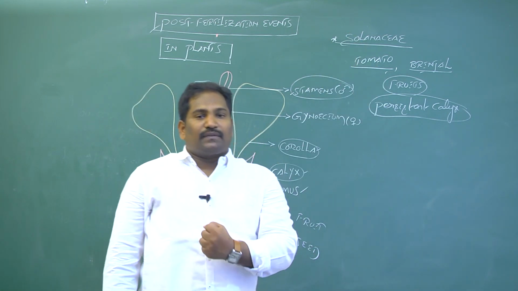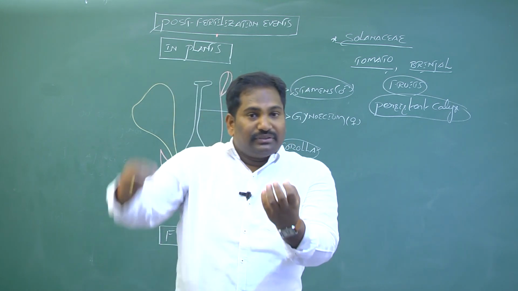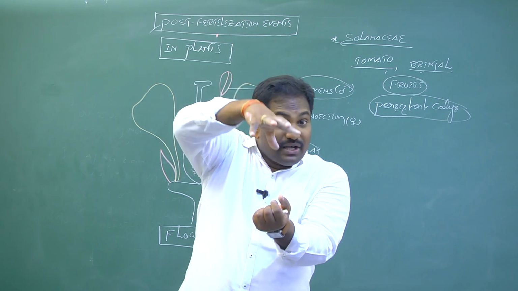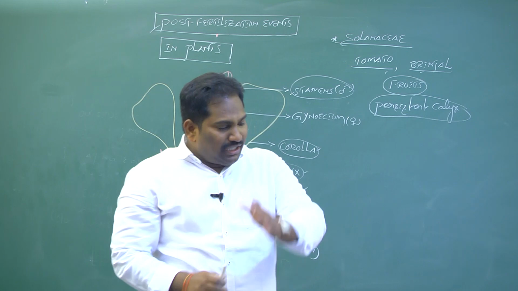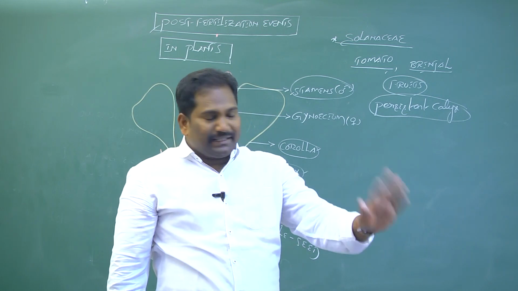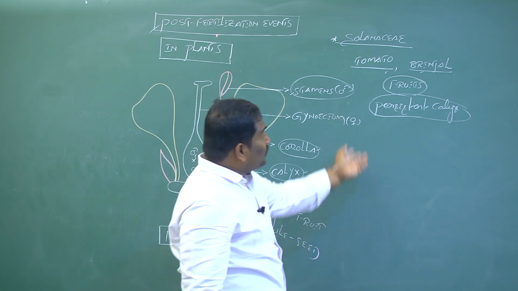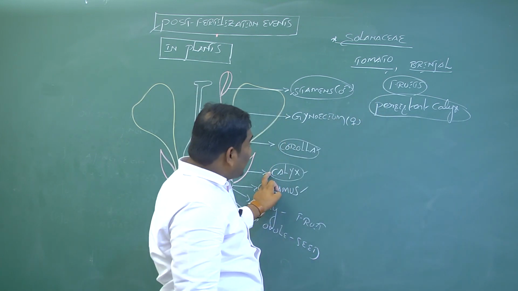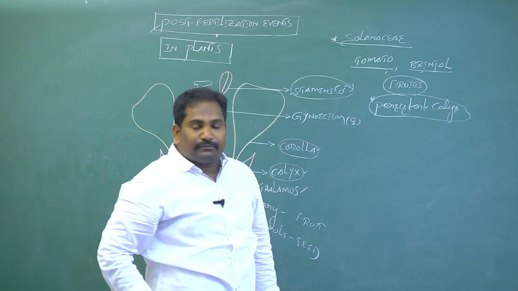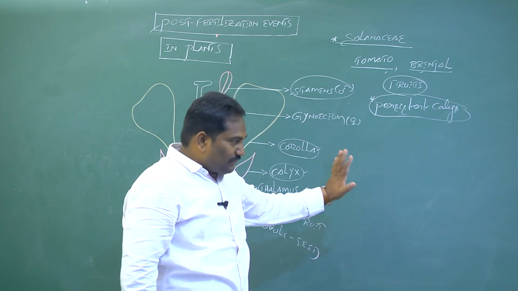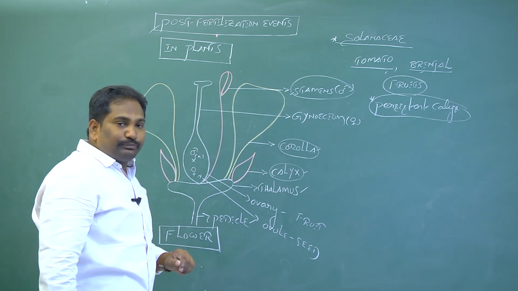If you see the fruit of tomato and brinjal, the green structures present at the top of the fruit are nothing but the calyx. Generally the calyx falls down after fertilization, but in Solanaceae, even after formation of the fruit, the calyx is still attached. That is one characteristic post-fertilization event in plants.